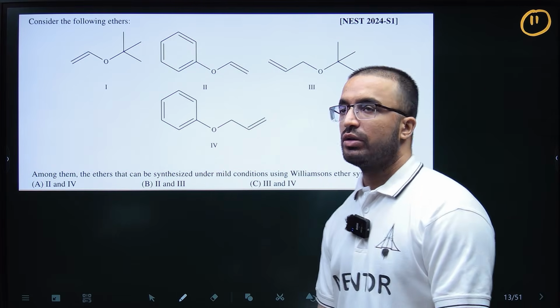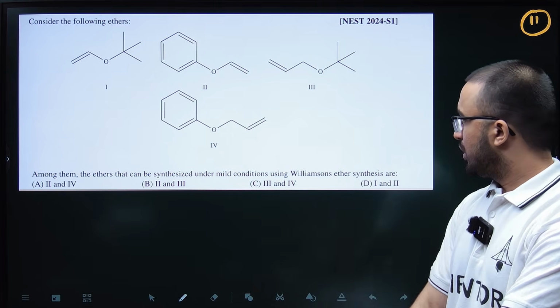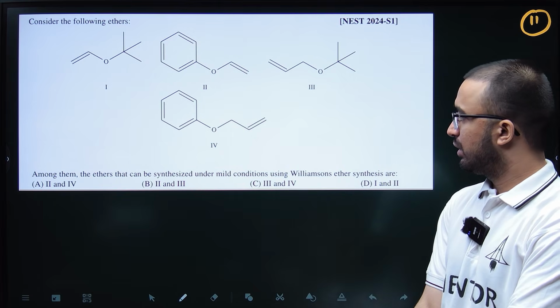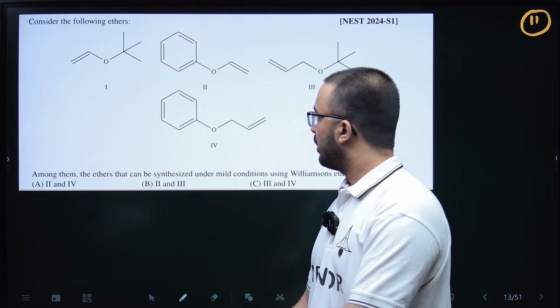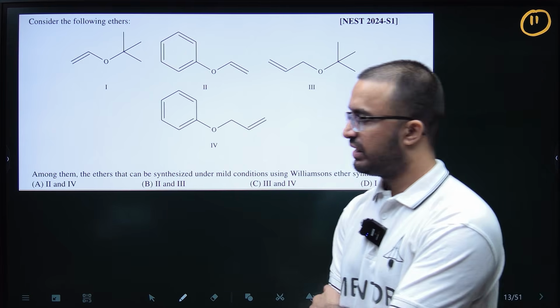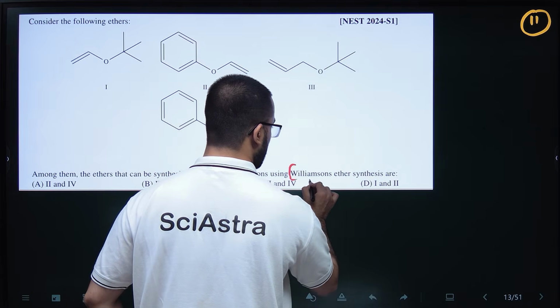So again, next, 2024 session 1 question. So basically in this question, among the following ethers, which of the ethers can be synthesized under mild conditions using Williamson ether synthesis? So what is Williamson ether synthesis? This is again a named reaction, right?